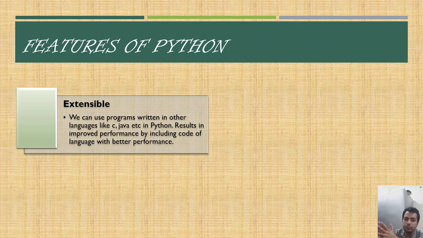But what we can do is use the code of other programming languages which are better performance wise, and overall that makes our code much better performance wise. How is this possible? There are several versions of the Python platform, and that makes it possible to have the code of other programming languages included in our Python code. This we will be discussing later.